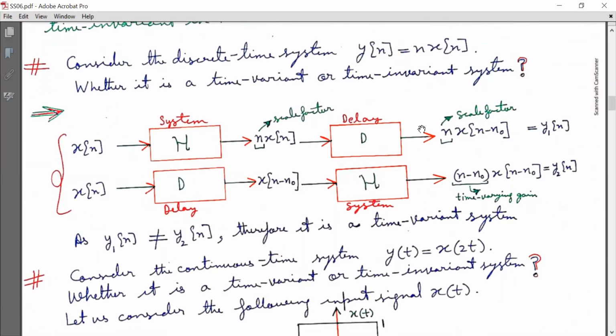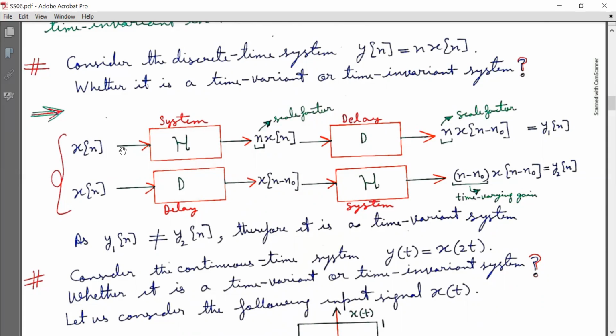In another example, consider the discrete time system y[n] equals n x[n]. Whether it is a time variant or time invariant system, we need to determine. So we will follow the given strategy as below. For this, we will follow two steps.